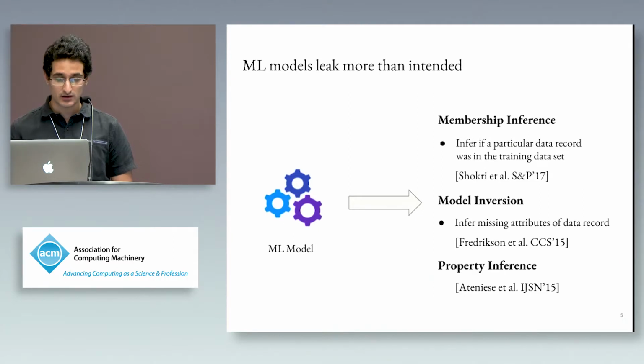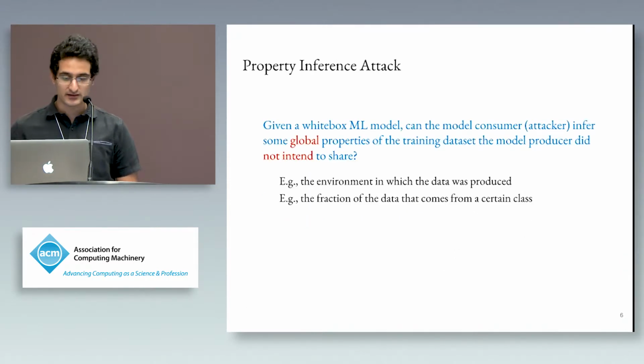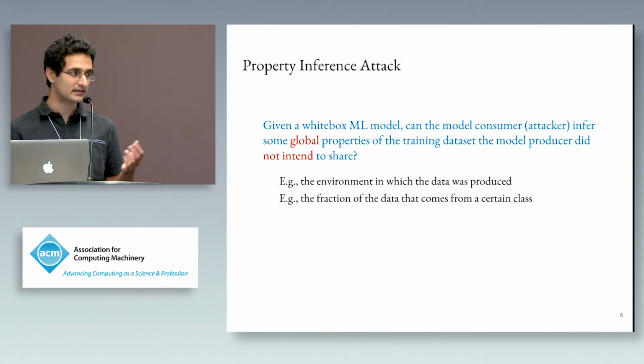But the specific attack that we are interested in is called property inference. So what is the property inference attack? This attack tries to answer the question: given a white box ML model, where you know the parameters of the model, can the model consumer or attacker infer any global properties of the training dataset that the model producer did not intend to share?